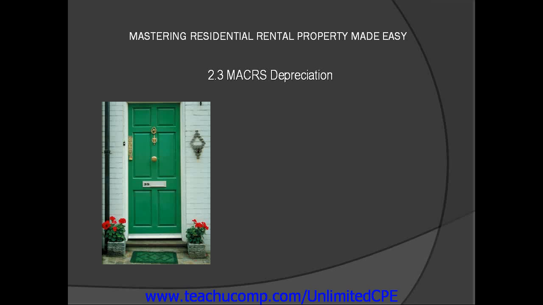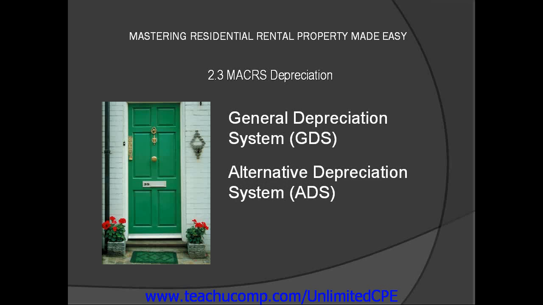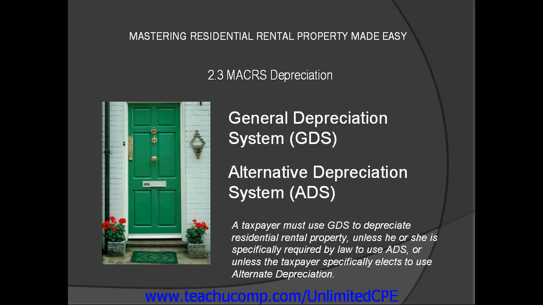MACRS consists of two different determining systems that depreciate property. The first is called the General Depreciation System, or GDS. The second is called the Alternative Depreciation System, or ADS. A taxpayer must use GDS to depreciate residential rental property unless he or she is specifically required by law to use ADS, or unless the taxpayer specifically elects to use alternative depreciation.